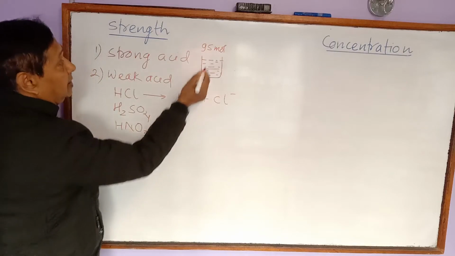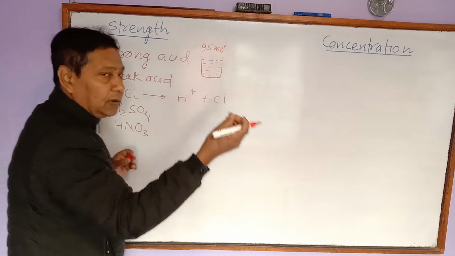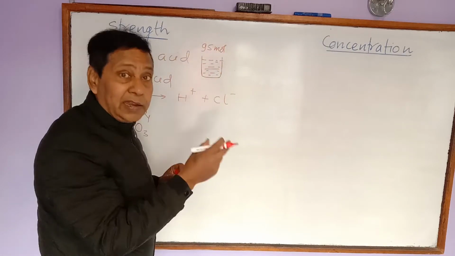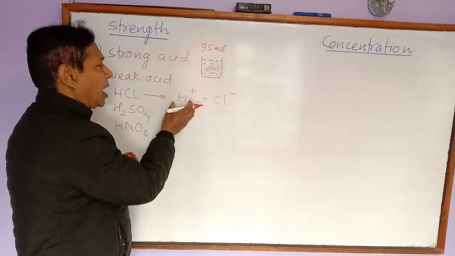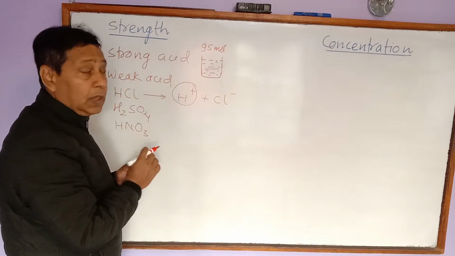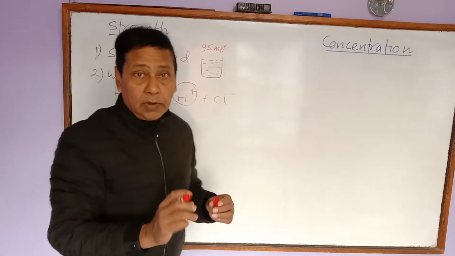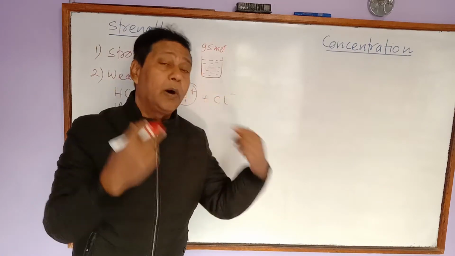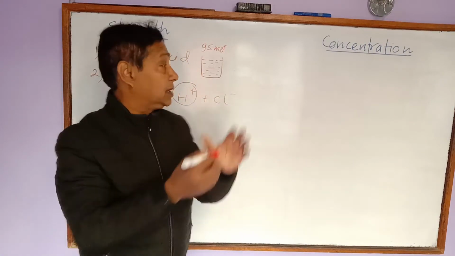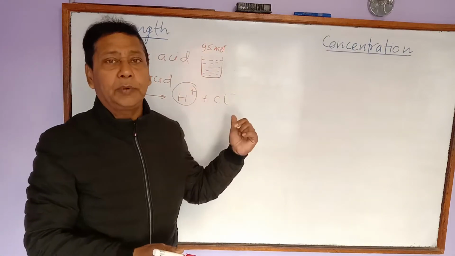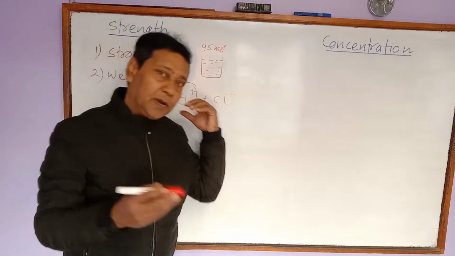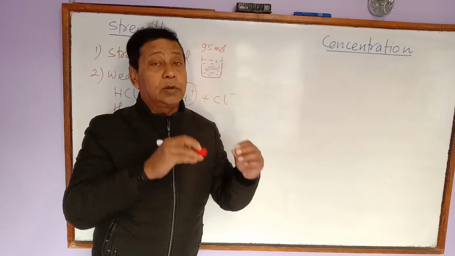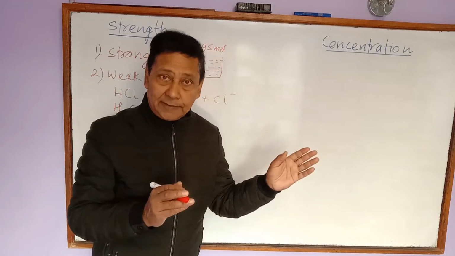We know this. And if out of 100, just for assumption we are taking 100 molecules, if 95 molecules are ionized out of 100, it means it gives a high concentration of hydrogen ion. And if we add more water, on further dilution, 96, 97, 98, almost all the molecules ionize. If it is so, then that type of acid is called strong acid. Strong acid means the acid in which the molecules undergo almost complete ionization in aqueous solution.